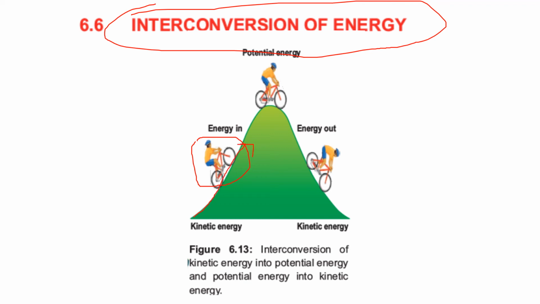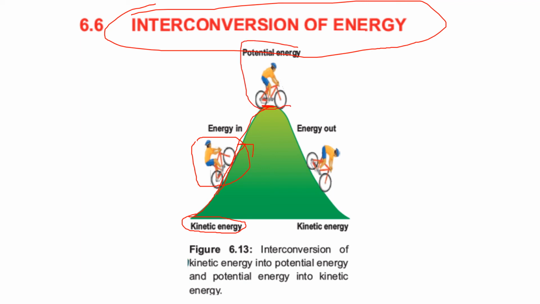When he is in a state of motion, some forces apply on this body, and it also covers some distance. It means work is done over here and energy is produced. And when we are dealing with motion, we are dealing with kinetic energy. So the cyclist is possessing kinetic energy in this case. When he rides to the top of this slope, what happens over here, its kinetic energy is